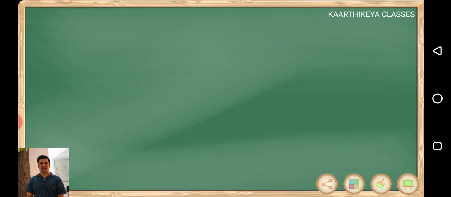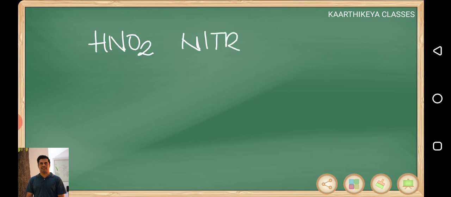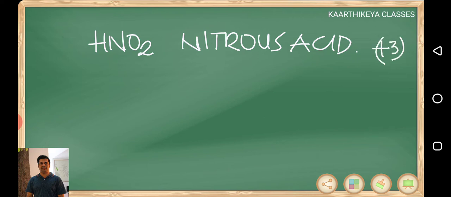The important second one is HNO2. It is nitrous acid, oxidation state is +3. It's a monobasic acid, not so strong, you can say a weak acid only.